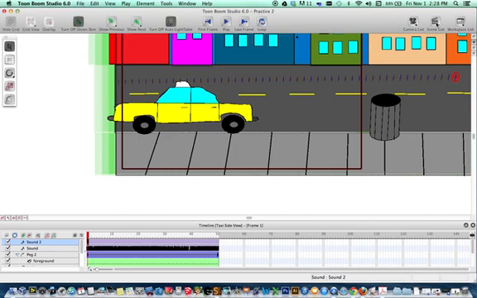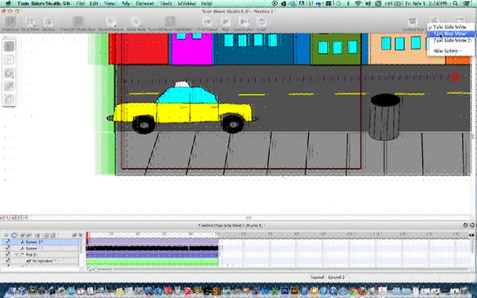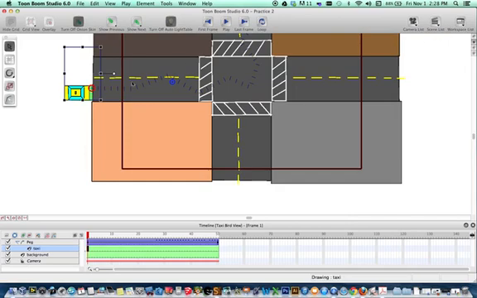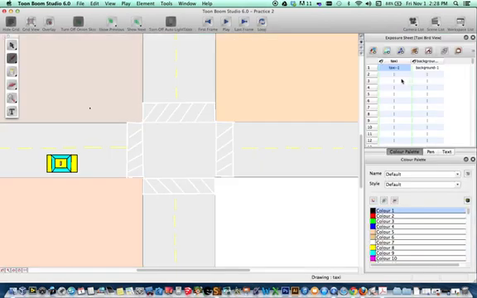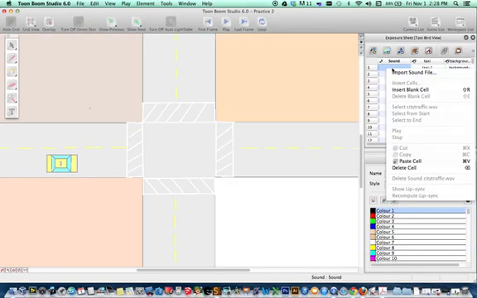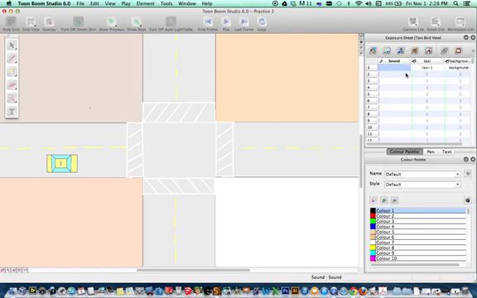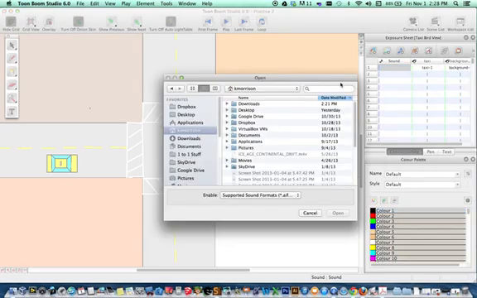Let's do this. Let's add the other sound effect we found, which is the car skidding, in our second scene where the taxi is being shown from above, and it's actually going to make a skidding sound when it goes around this corner. So we're in the second scene. We are going to go to the drawing mode. We're going to add a sound effect. We're going to right click. I'm doing this kind of quickly, so if you need to, just pause and catch up with me.